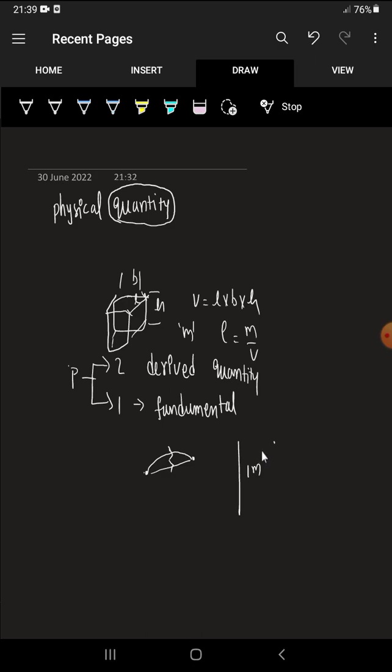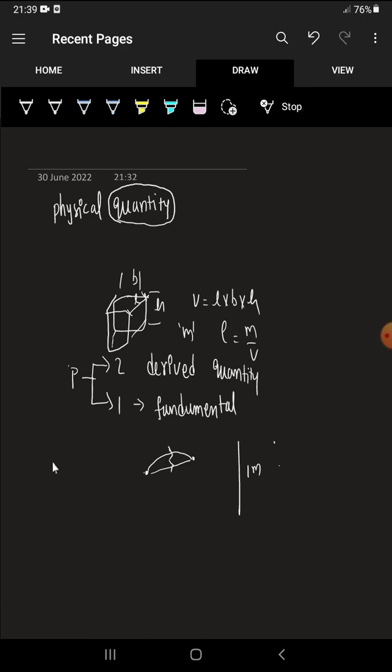In olden days some scientists said to follow this length as 1 meter, and nowadays we are following that. So if something has that much distance, it is called 1 meter. That is a reference, and depending on the reference we are measuring. That's why the methods of these physical quantities are independent of other quantities.